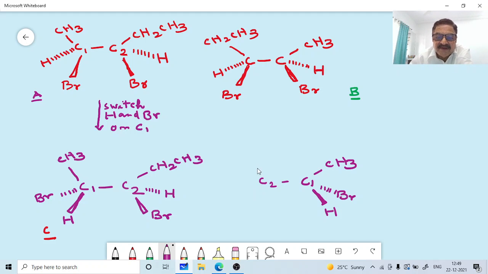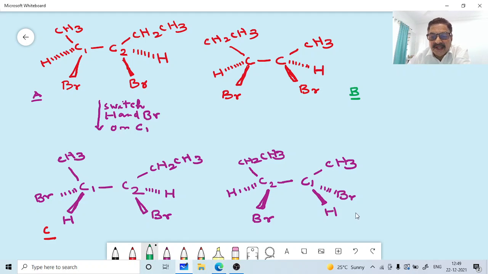Then this side it will be CH2, CH3. Bromine. Correct? So this is another isomer D. Okay, now we have got all the four here. Okay, A, B, C, D.